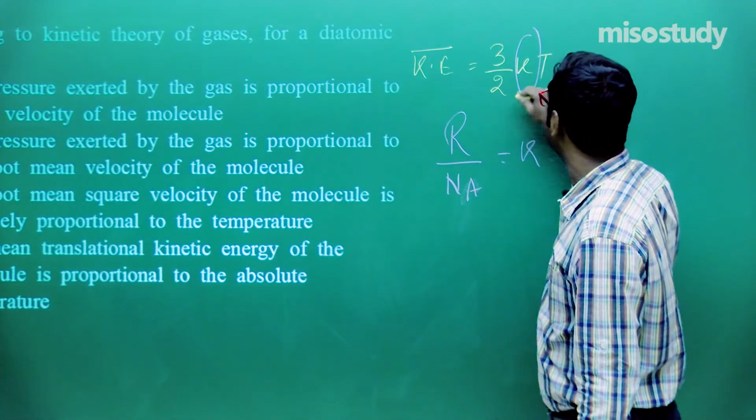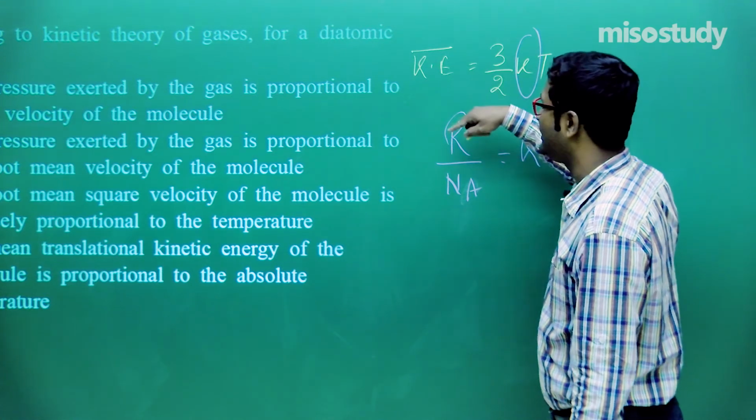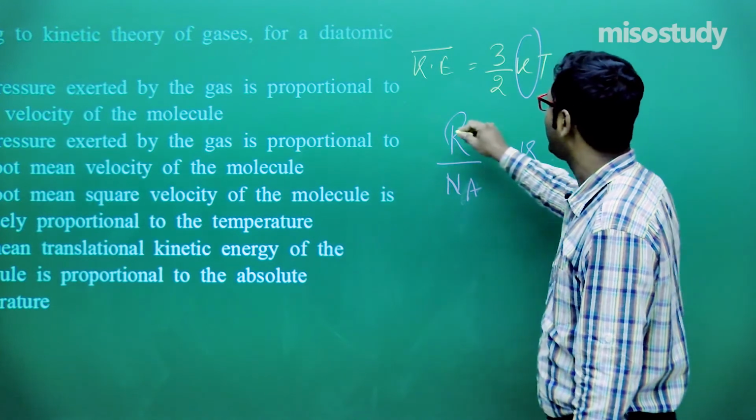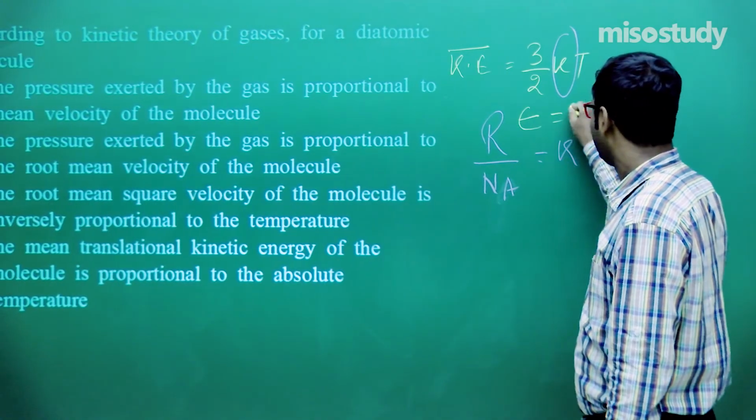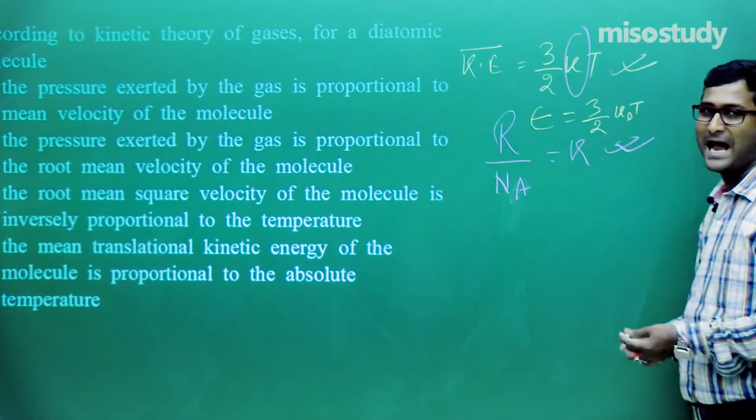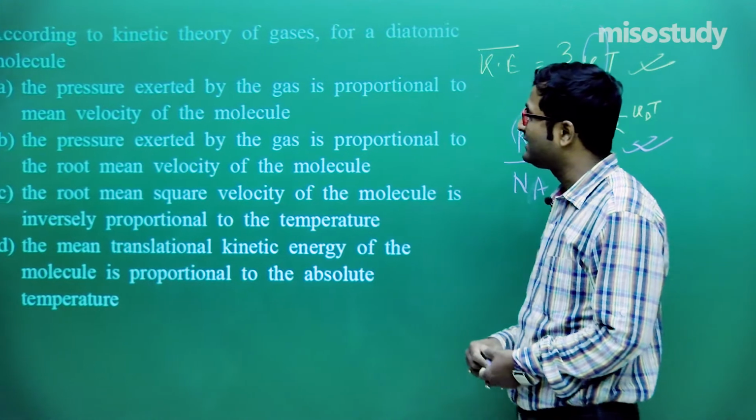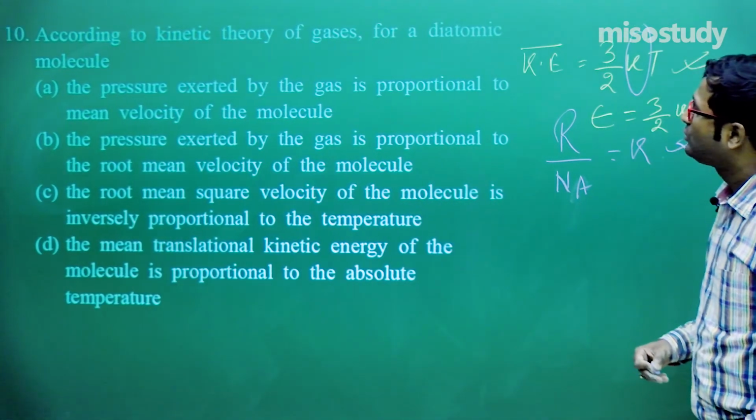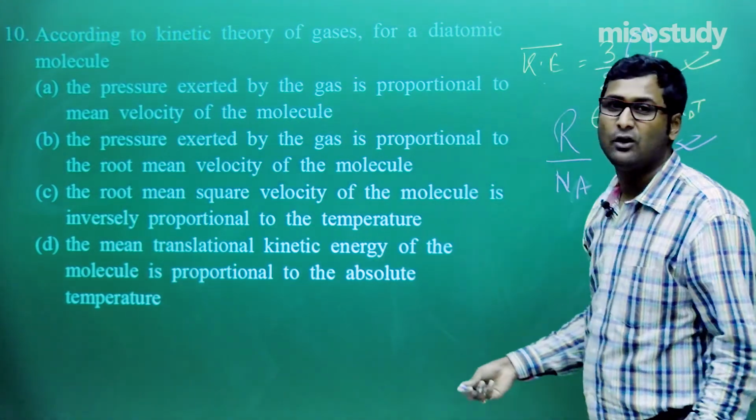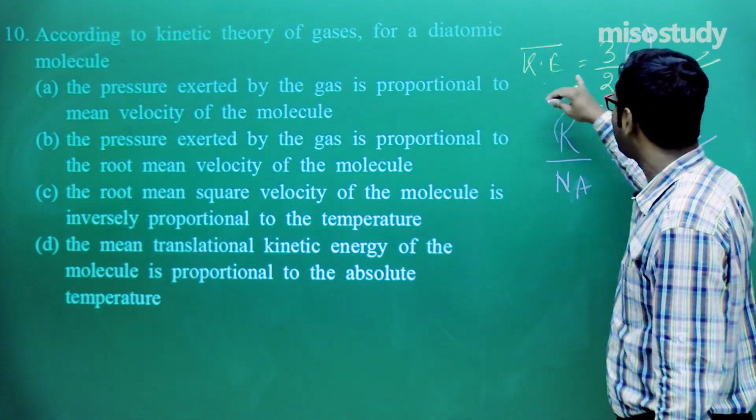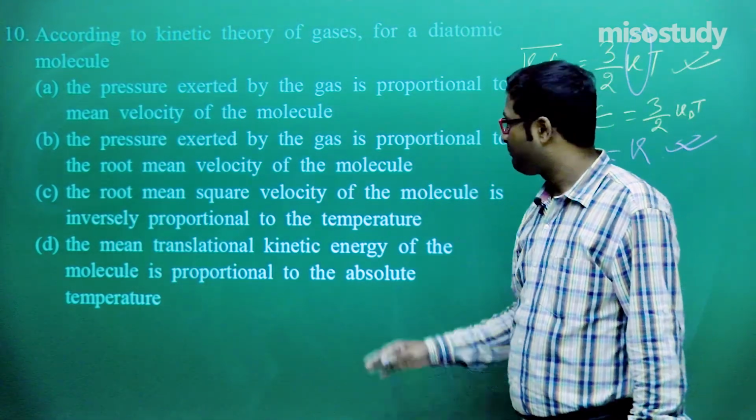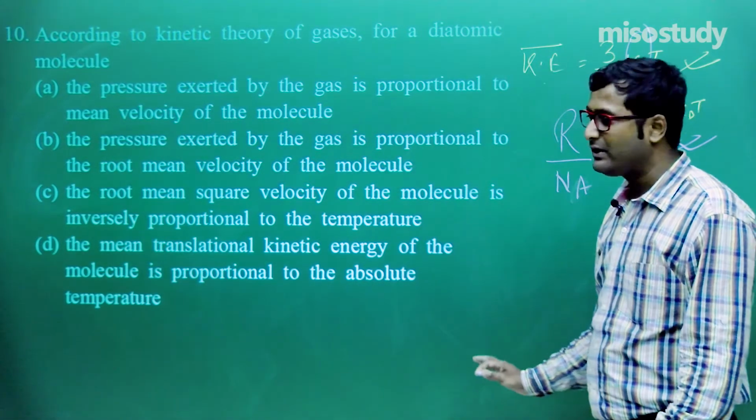So the average kinetic energy, or you can say mean translatory kinetic energy, is equal to 3 by 2 kT. It is symbolized as 3 by 2 kBT, B for Boltzmann. Clear? Now the pressure exerted by the gas is proportional to the mean velocity. Now here, K is equal to, we know, half mv square, or you can say directly proportional to temperature. There is no involvement of pressure.